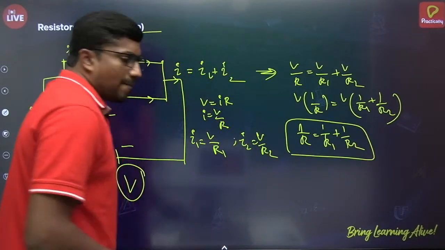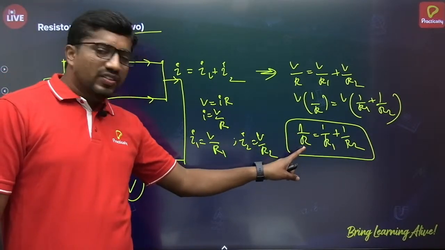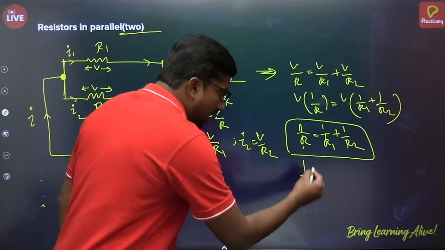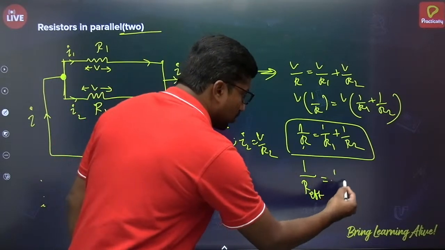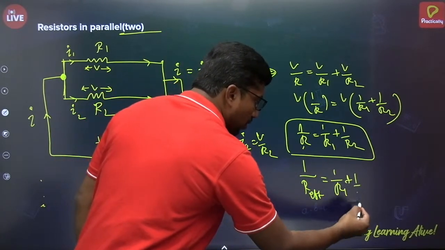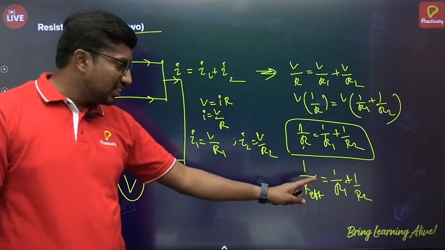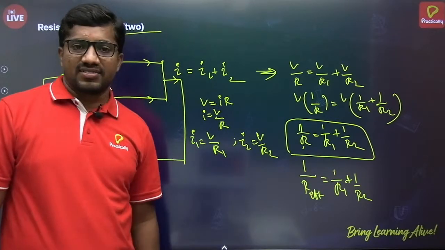So see here, in a parallel combination, the reciprocal of the overall resistance, here 1/R, I am taking as 1/R effective. That is 1/R effective = 1/R1 + 1/R2. So the reciprocal of the overall resistance is equal to the sum of the reciprocals of the individual resistances.